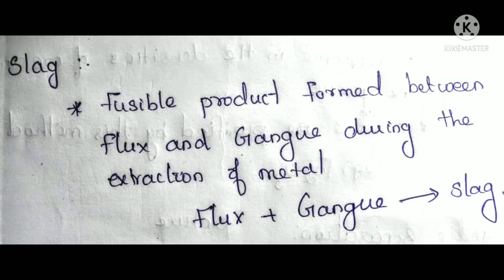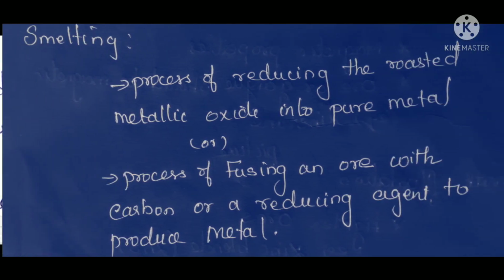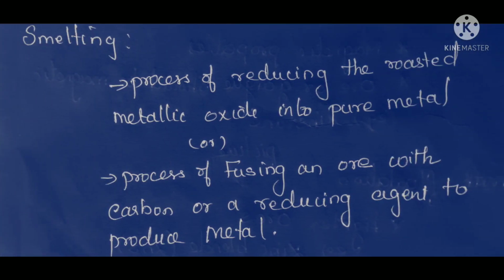Okay, the last one is smelting. It is the last step of the process. In each step we remove the impurities. The first step, the metallic oxide. After removing all those, we will get our oxide ore or sulfide ore. Oxide ore means from bauxite finally it comes to Al2O3. For example, galena means lead sulfide, PbS.